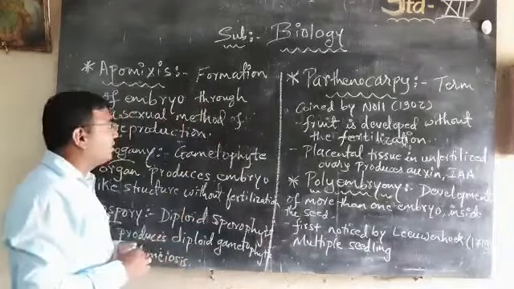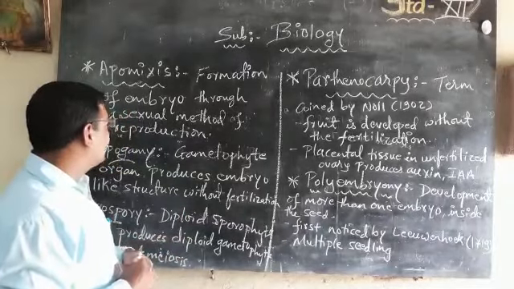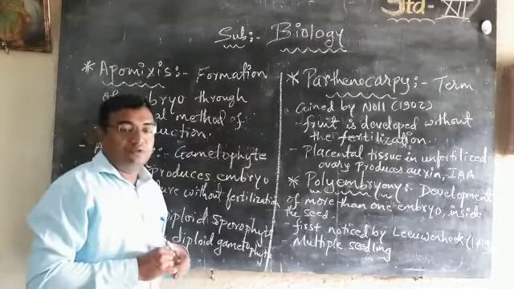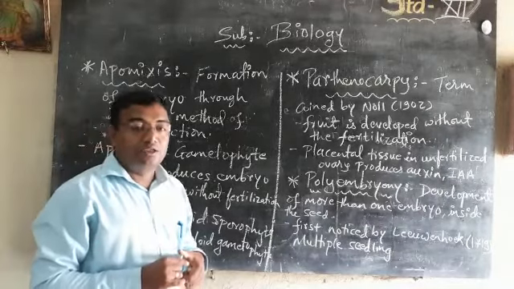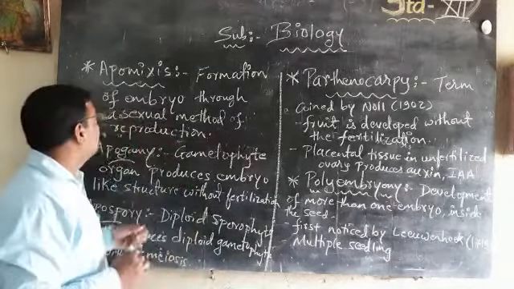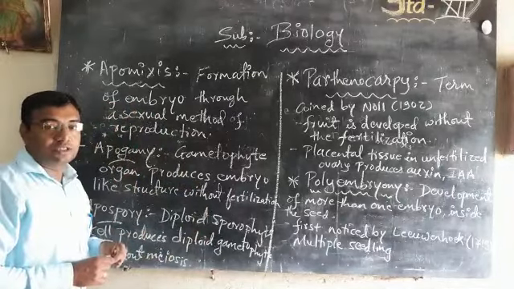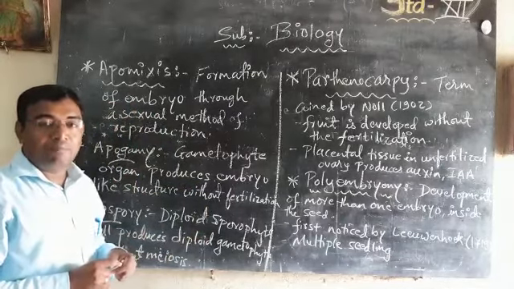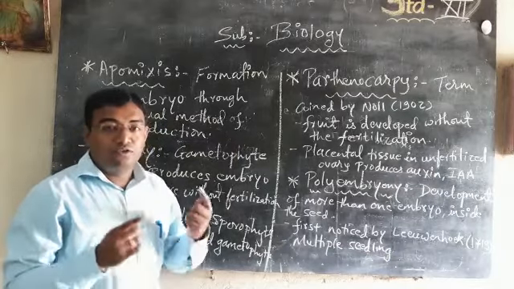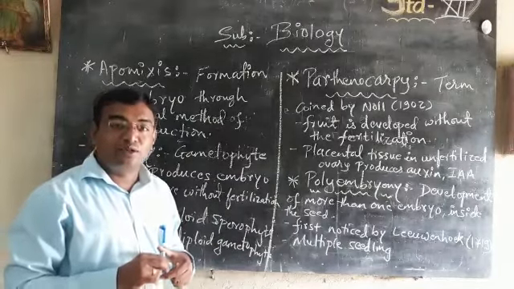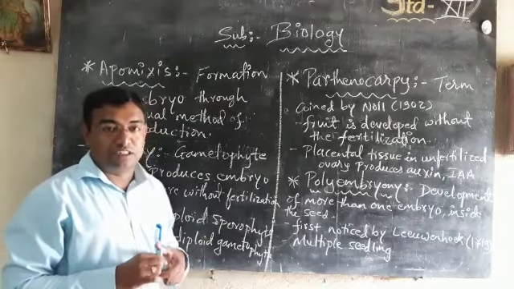Apomixis is the formation of embryo through an asexual method of reproduction. We have seen different methods of asexual reproduction in the previous part. Today we have a new asexual method of reproduction, that is apomixis. In apomixis there is no fertilization. That means there is no fusion of gametes, no syngamy, no meiosis takes place.